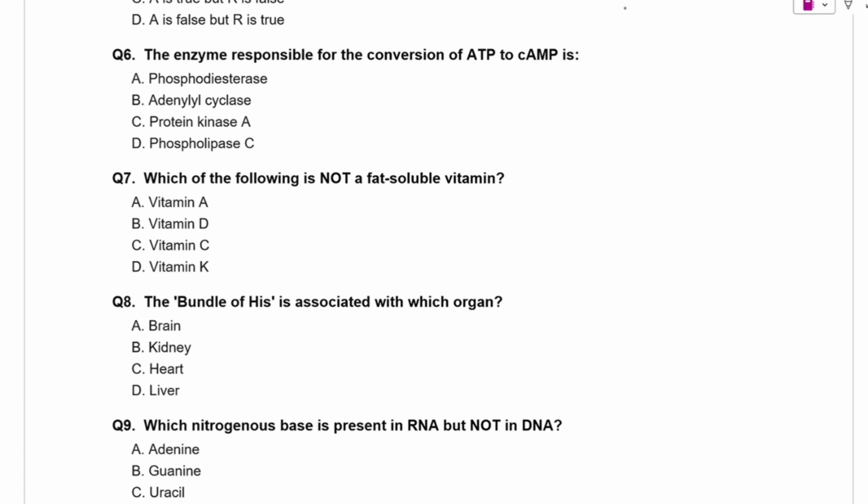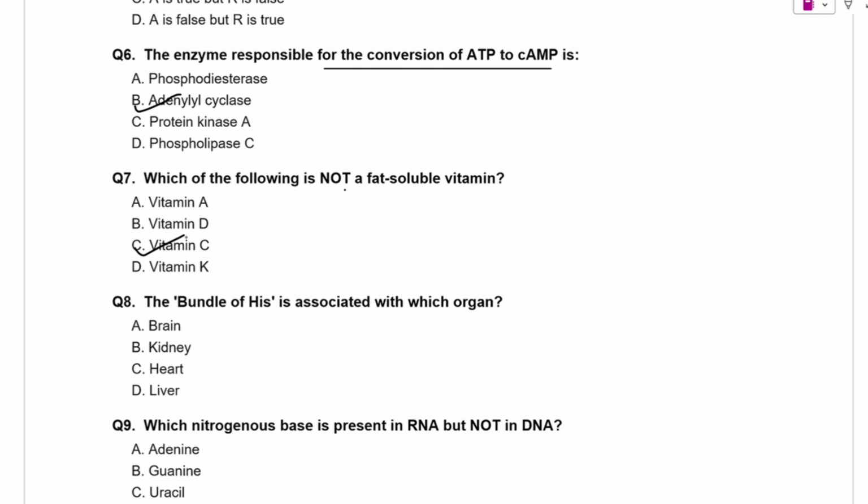So question number 6 is, the enzyme responsible for conversion of ATP into cyclic AMP is. We have 4 options. So here option B is correct, which is adenylyl cyclase. Which of the following is not a fat soluble vitamin? So we have option vitamin A, B, C and K. So option C is correct, which is vitamin C.